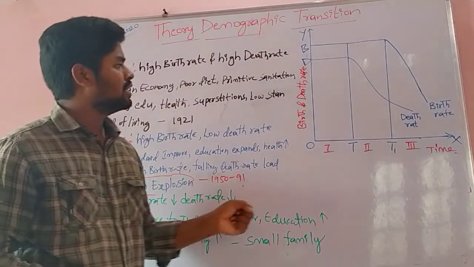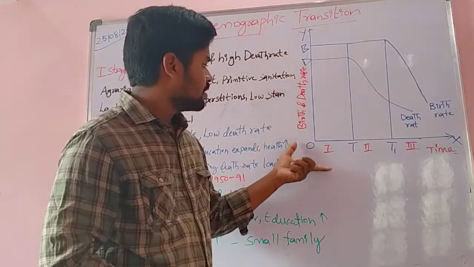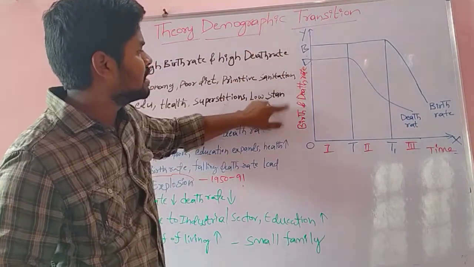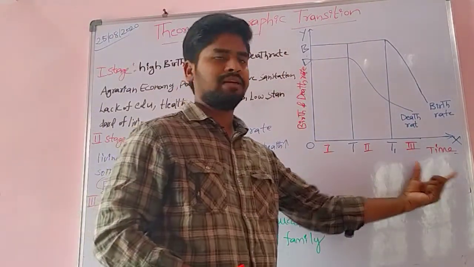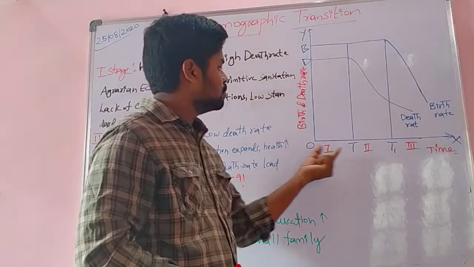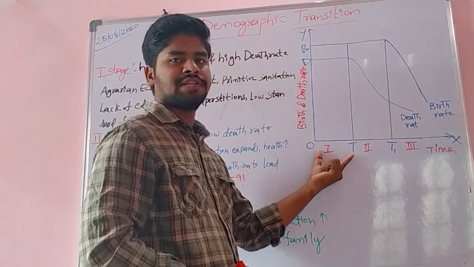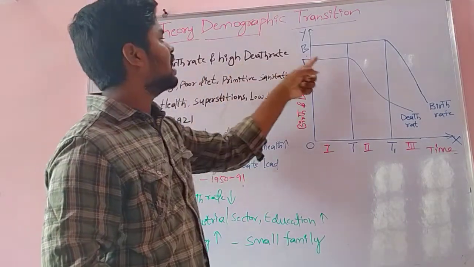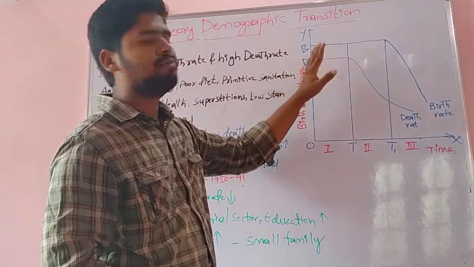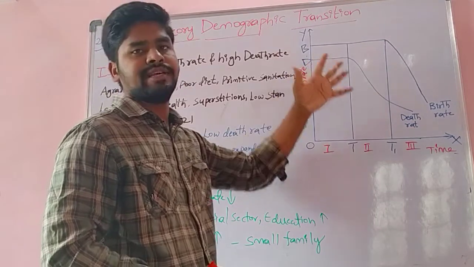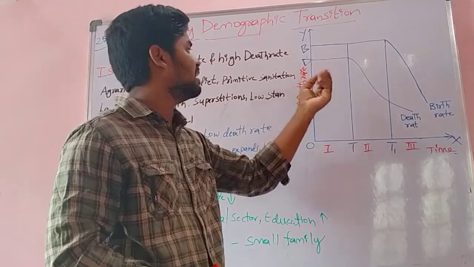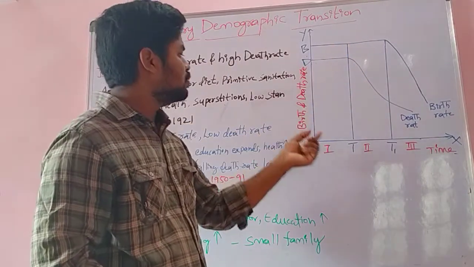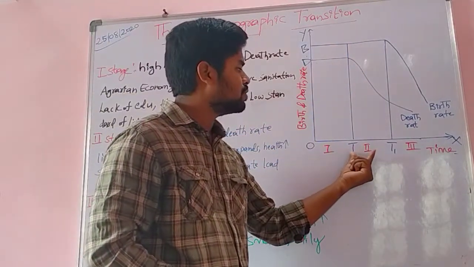Let's look at the diagram here. Malthus explained this in the diagram. See, the Y axis is birth rate and death rate, and the X axis is time period. In the first period, O to T, the first stage, the birth rate and death rate are both the same. Both are high. The birth rate is high, and the death rate is also high. And coming to the second stage, T to T1,